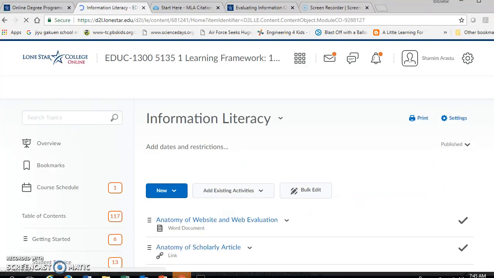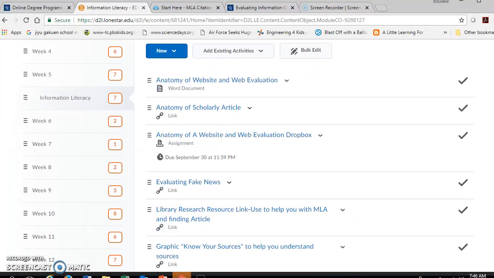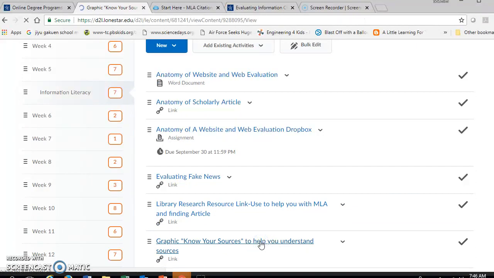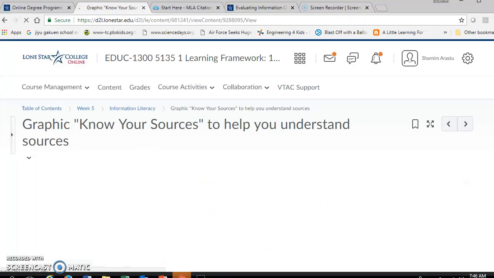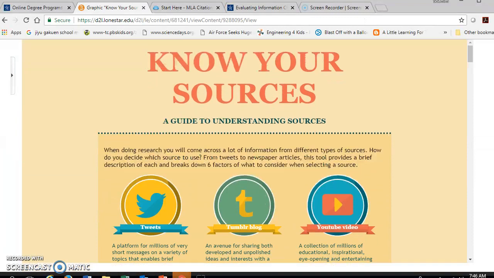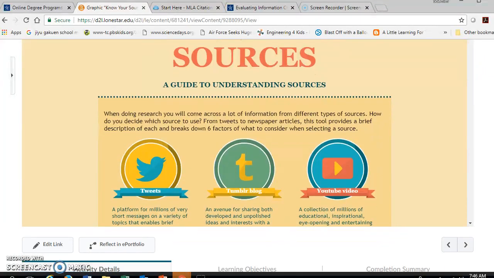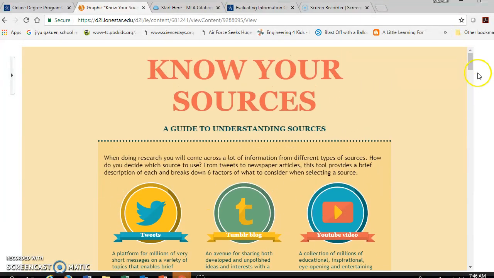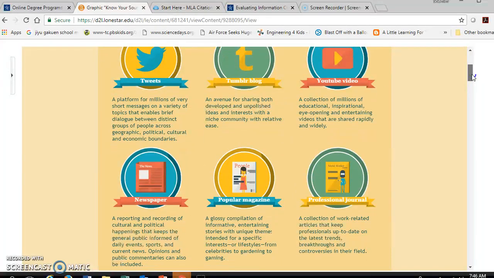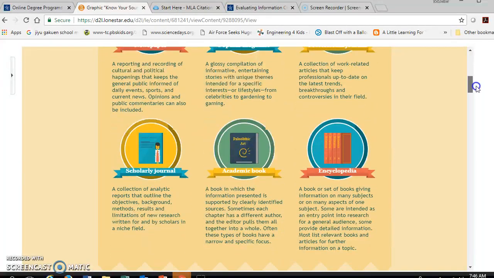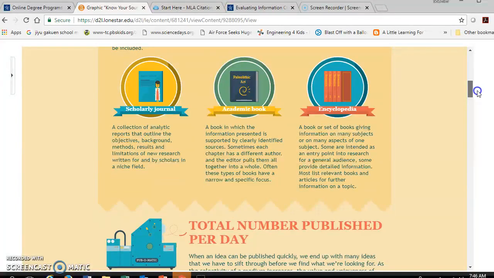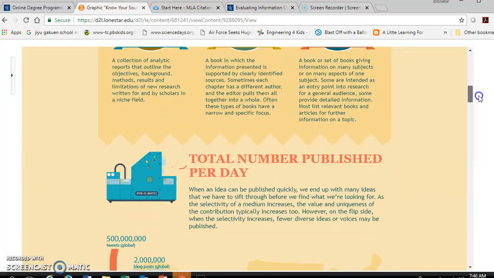And I'll show you the last site that I have. This is another graphic on knowing your sources, and this is really informative. It talks to you about what the different sources are that we use today to get information from. Okay, so it goes beyond the encyclopedia and just the textbook.